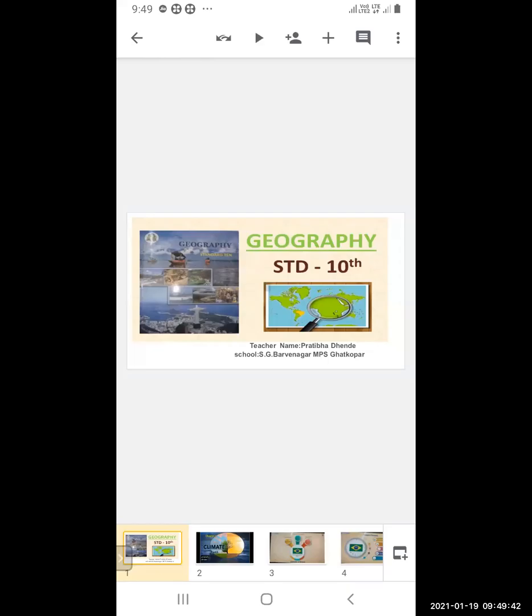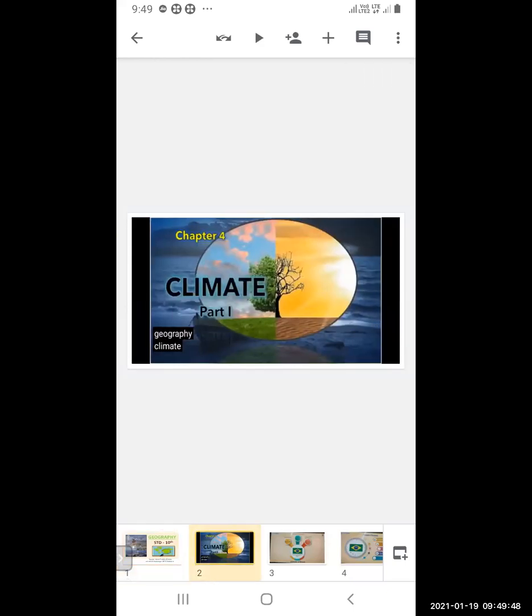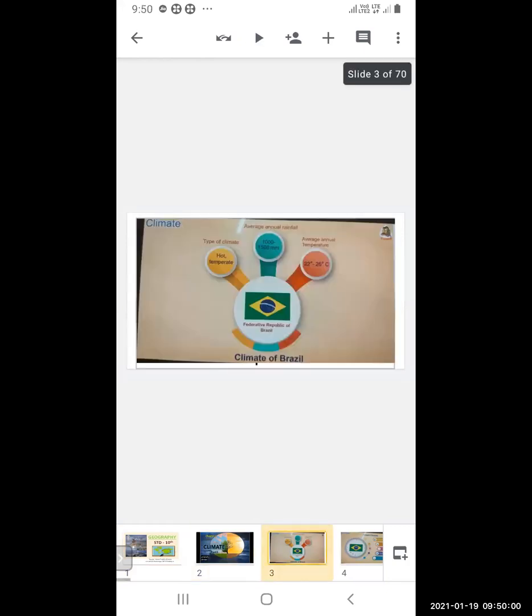Last week we saw the third chapter. Today we are going to learn a new chapter in geography, the fourth chapter, climate. Here we are going to learn the climate of two countries, Brazil and India. First we will see the climate of Brazil.